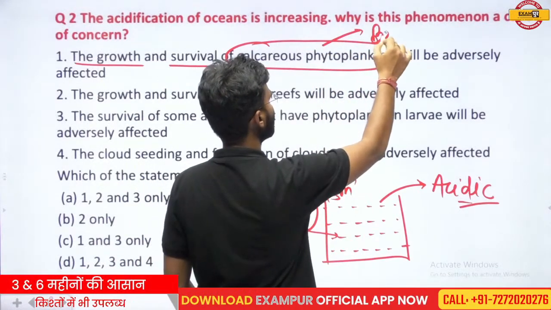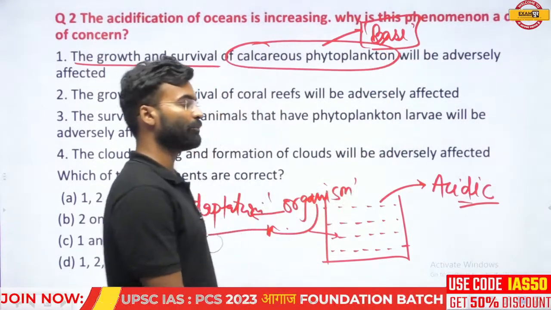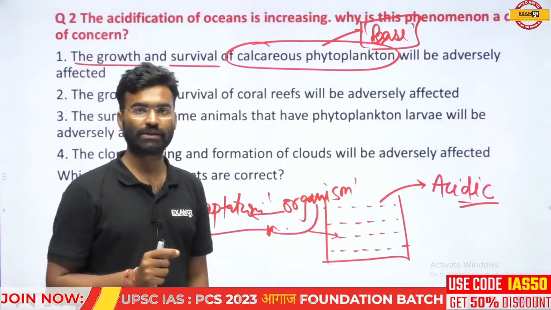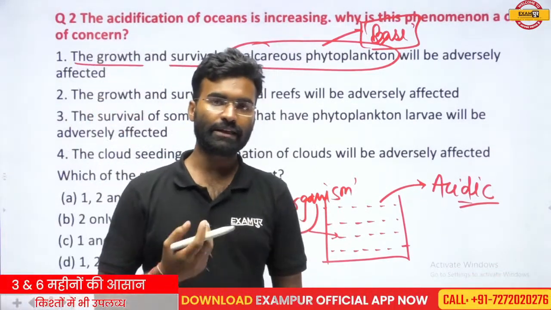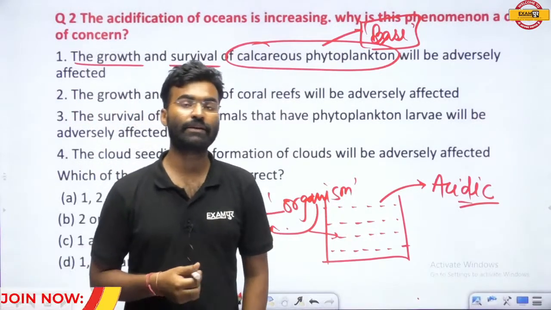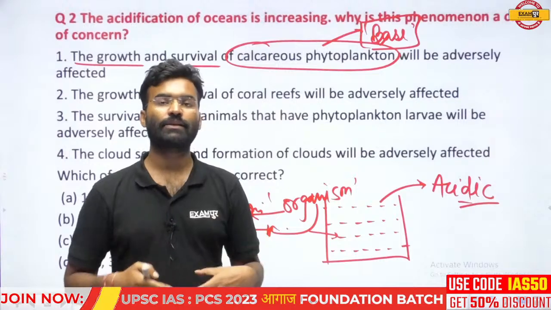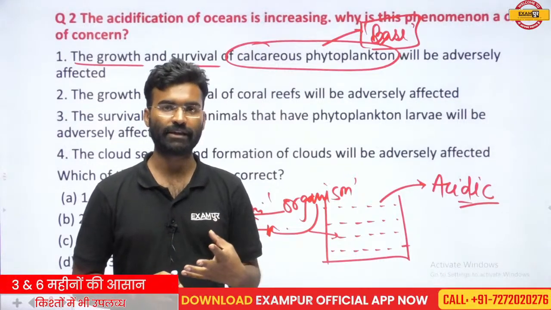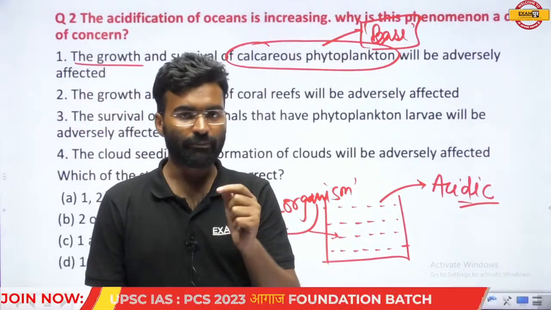Phytoplanktons provide the base for any marine ecosystem. What is the base? The calcareous phytoplanktons are the organisms that synthesize calcium carbonate, the calcium things, and they are the base.